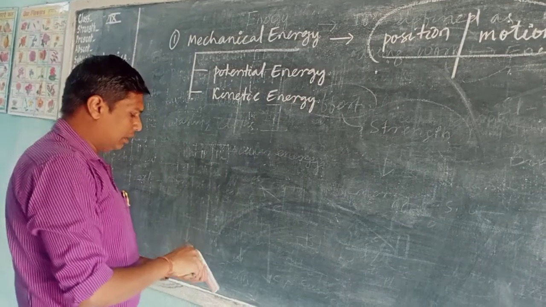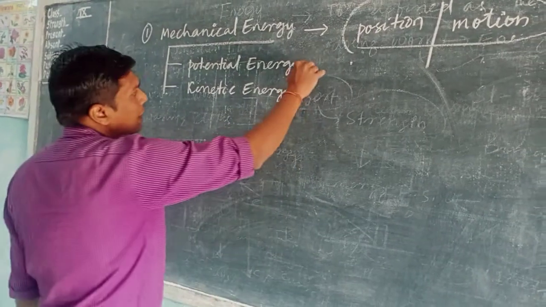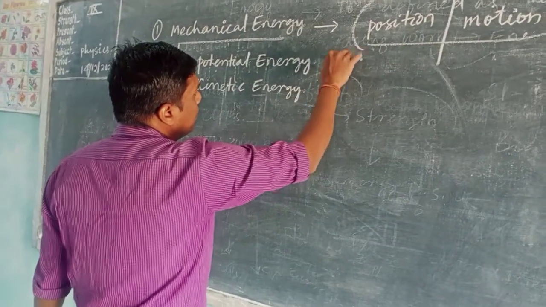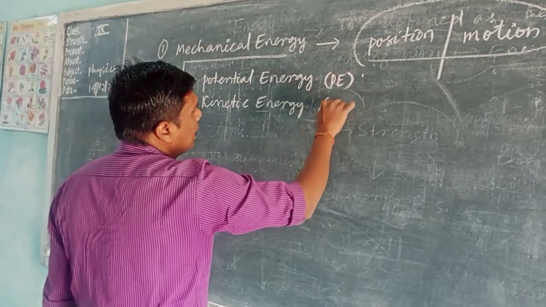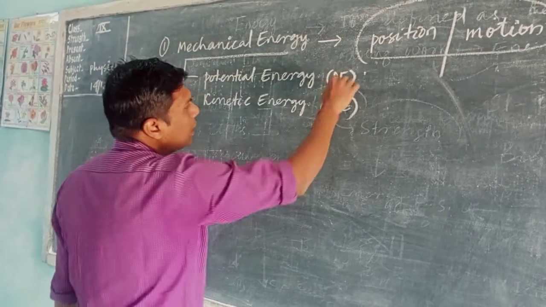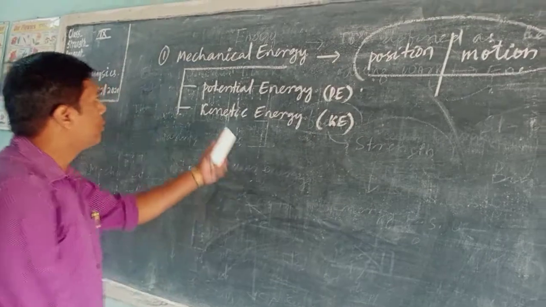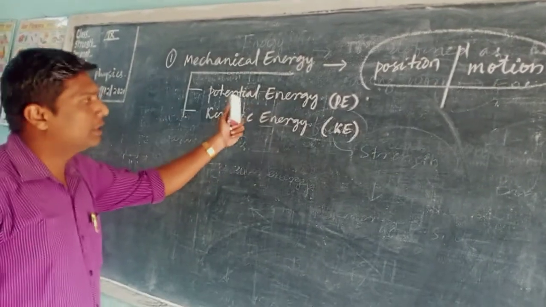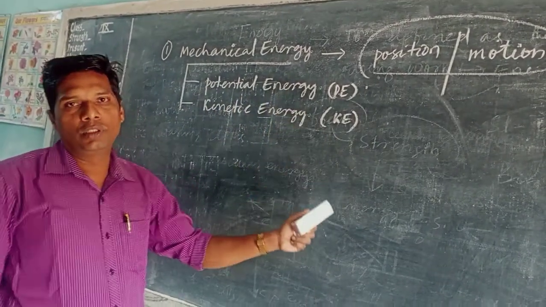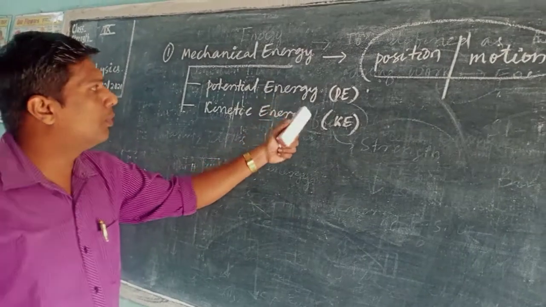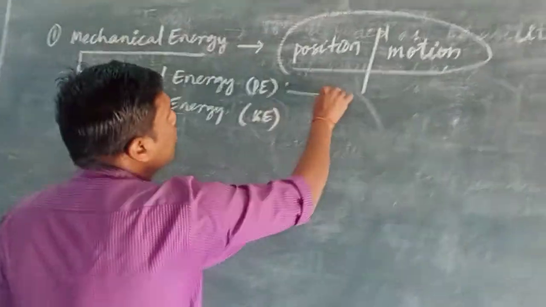So in this case, we can define here potential energy. Short form we can write PE, or KE for kinetic energy. Potential energy and kinetic energy. So what is potential energy?